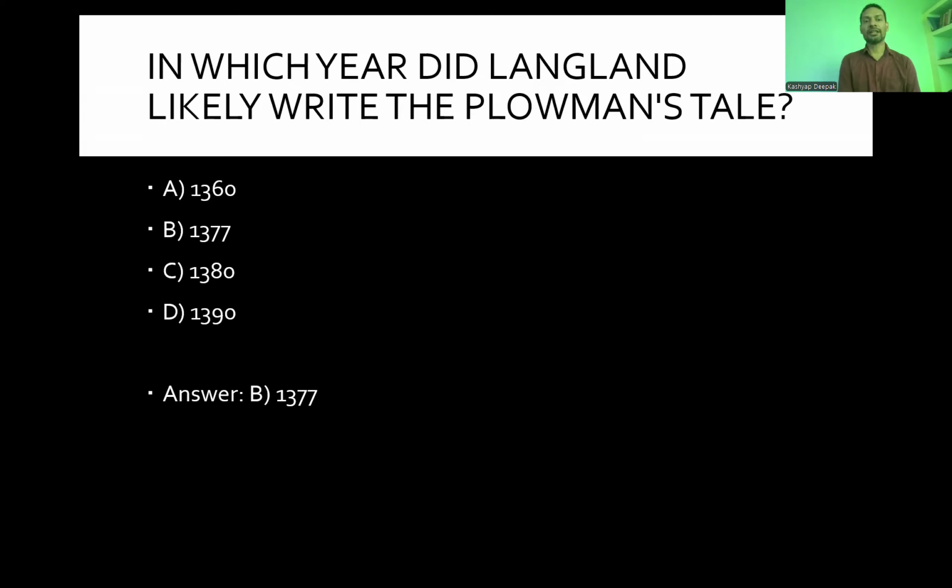In which year did Langland likely write Piers Plowman? 1360, 1377, 1380, 1390. And the answer is 1377.